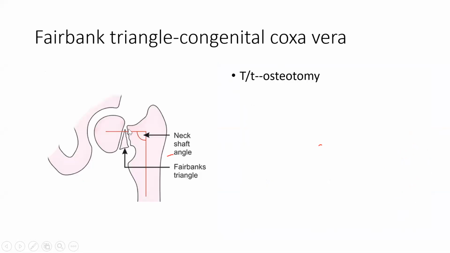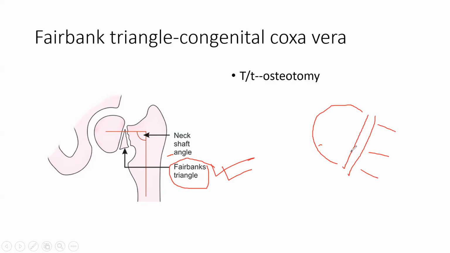Because of the physis, I had already told you what the physis issue is. When the physis gets damaged it separates, and this is known as the Fairbank triangle. It is an MCQ, remember Fairbank triangle. In coxa vera, this is your problem, this is the physis. If everything grows, it grows in a good direction. But wherever the physis is damaged, the limb will turn toward the side of the deficiency. So the limb will turn inside because there is a deficiency here, so now it is coxa vera.